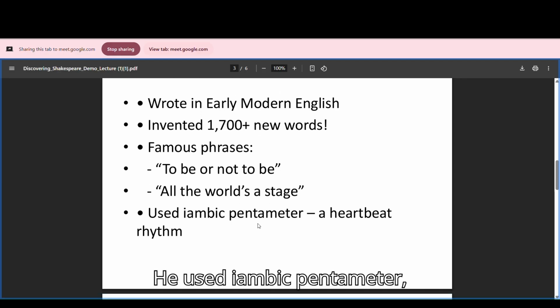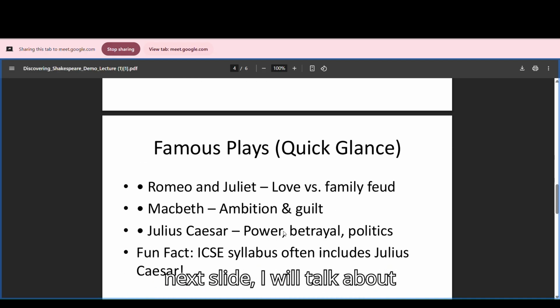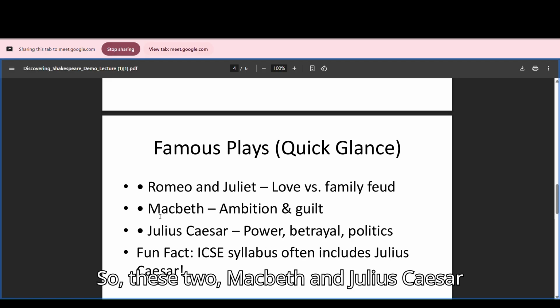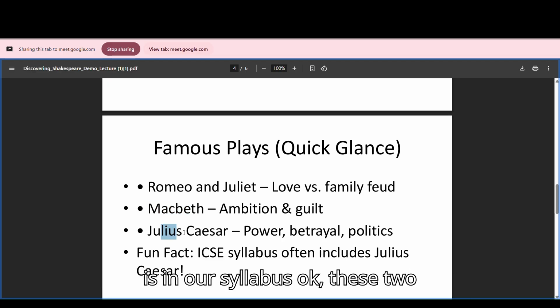He used iambic pentameter. It has a heartbeat rhythm. In his plays, poems and sonnets, you can see this kind of meter. In the next slide, I will talk about his famous plays, his famous works. These two, Macbeth and Julius Caesar, are in our syllabus.